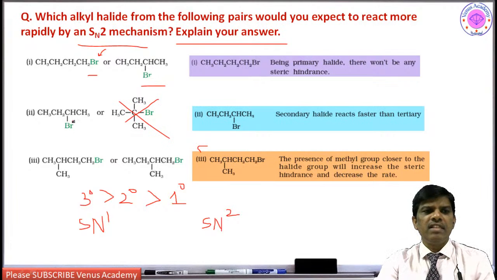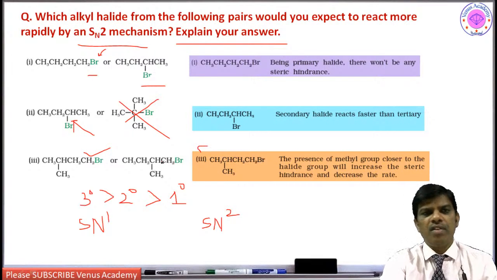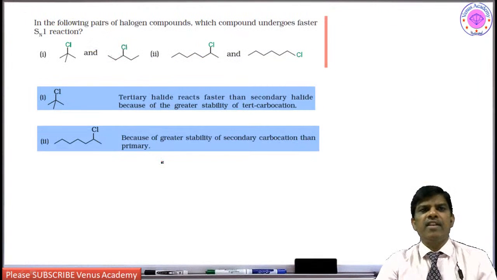So this, though it is secondary, there is a chance to undergo SN2 reaction. When it comes to this, though it is primary and this is also primary, when you look from this side, it is very near to this secondary carbon. So this is going to undergo SN2 very easily when compared to this compound. So this is how SN1, SN2, in the previous lesson I have explained, right?